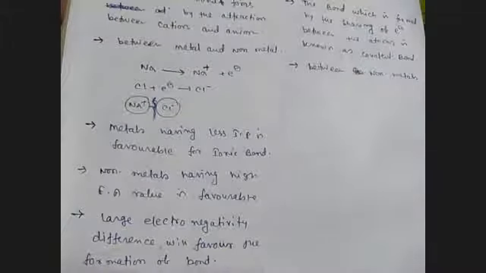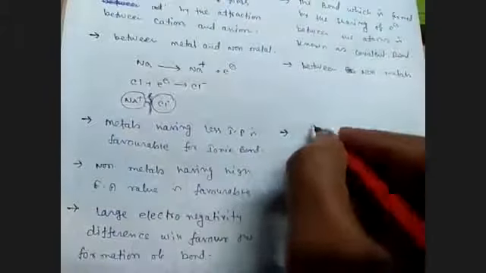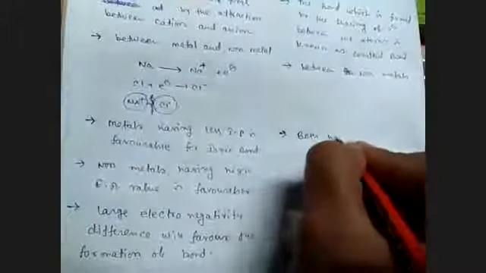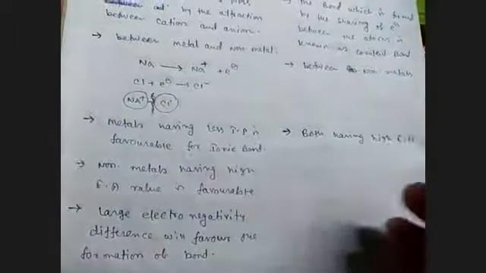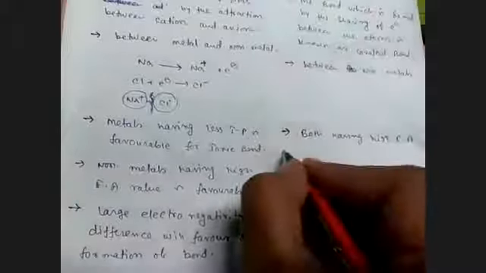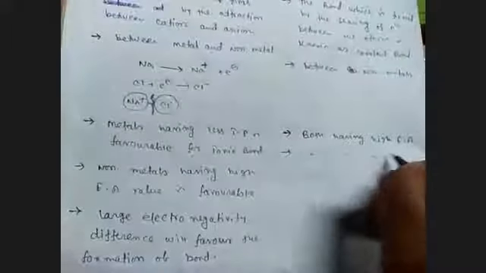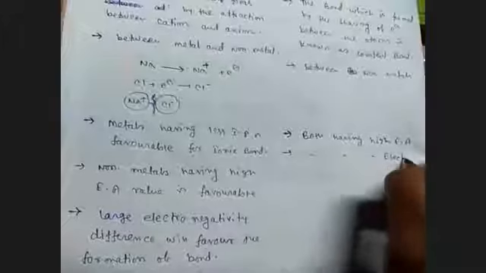Next, covalent bond. What are the conditions for formation of covalent bond? Here, both are non-metals, so both having high electron affinity value. And both having high electronegativity also. Then it will accept electron.